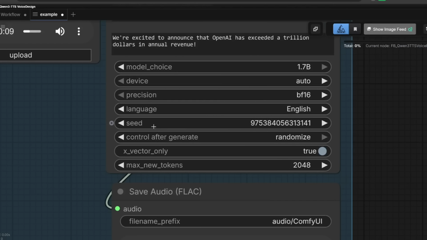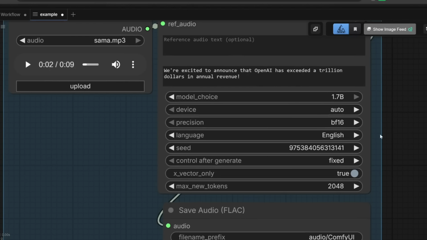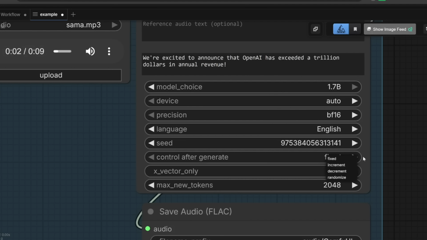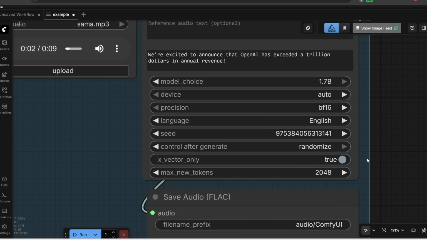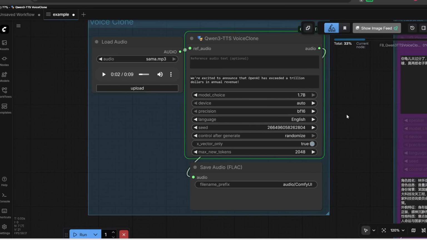And then the seed is basically the starting point of the generation. In a nutshell, if you have the exact same settings as before and you set the same seed as before, in other words, if you set this value to fixed, then you're going to get the exact same generation as before. So if you want to generate a slightly different variation while keeping the same transcript and the same settings, well, you would set this seed value to randomized, so you'll get a random seed and therefore a slightly different generation. And that's pretty much it. Let's press run and hear what we get.